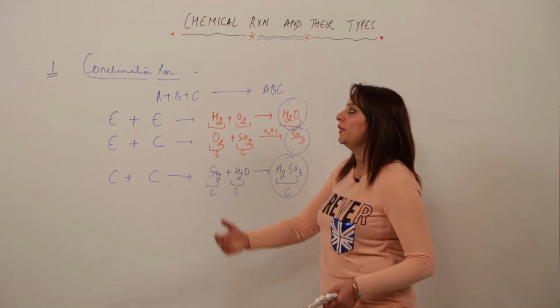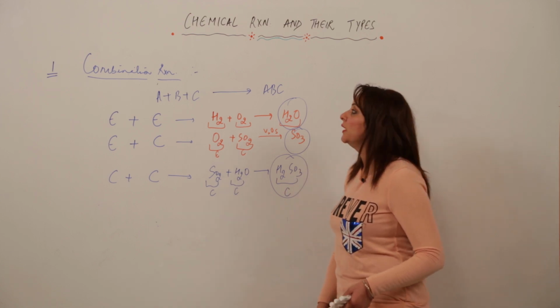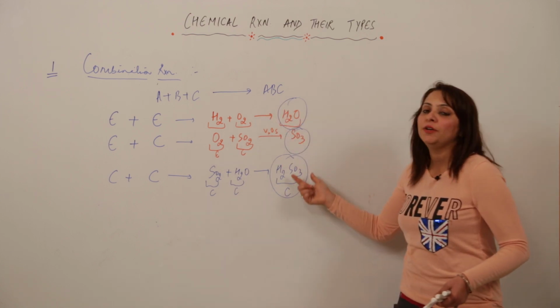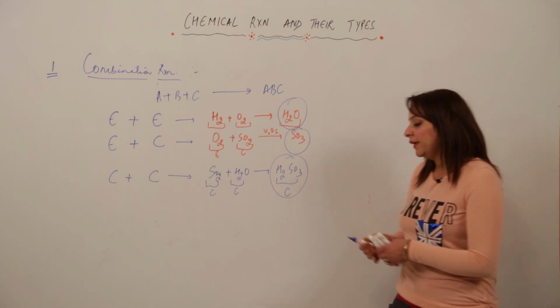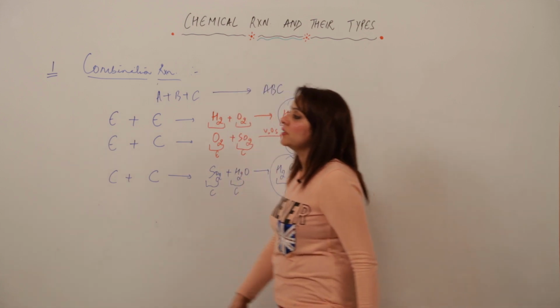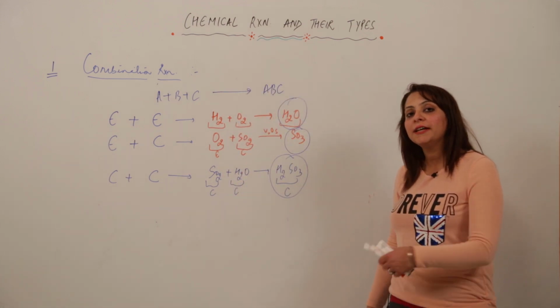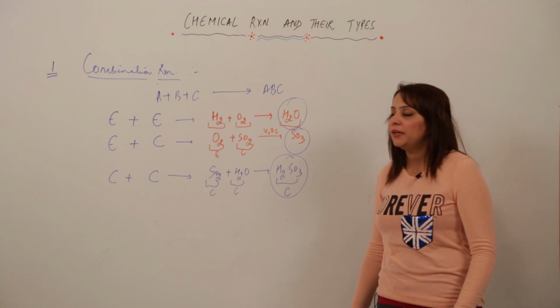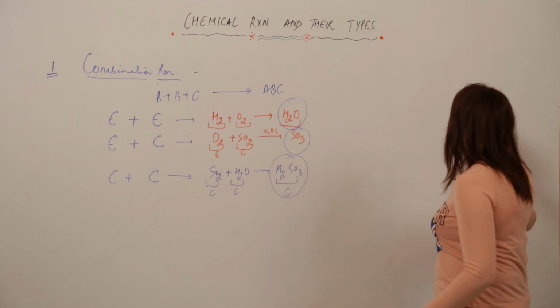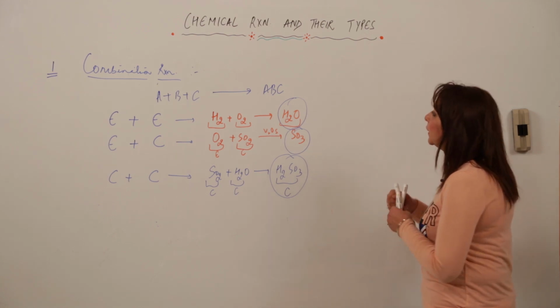The most important thing which we have to keep in mind is that whenever the combination reaction is occurring, the identification property for that combination reaction is that a single product will be formed, right. So whenever you get a question that asks what kind of reaction is that, just look for it. If you have a single product, that means the reaction is a combination reaction. So the second type of reaction we are taking up is the decomposition reaction.